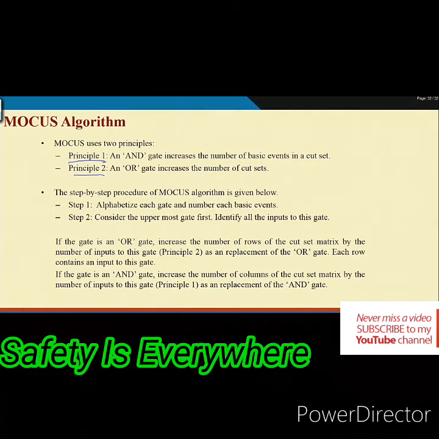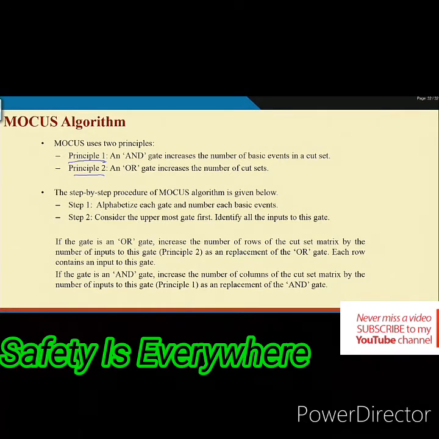You may be using other gates like exclusive OR gate or priority AND gate. So it is recommended that you convert other gates into equivalent AND or OR gates or a combination of AND and OR gates, and then make the fault tree having only AND and OR gates. That is the first thing.